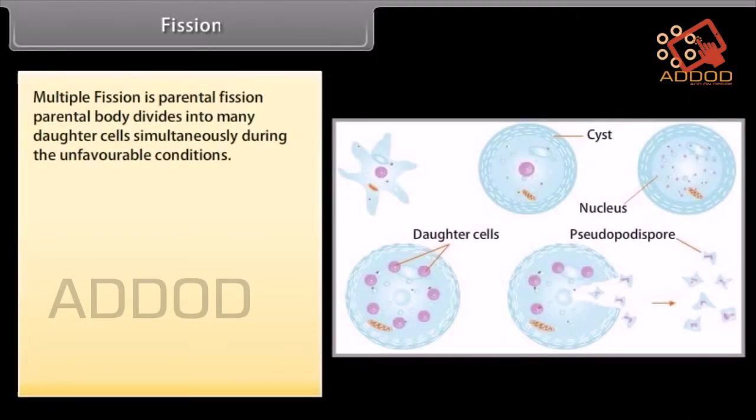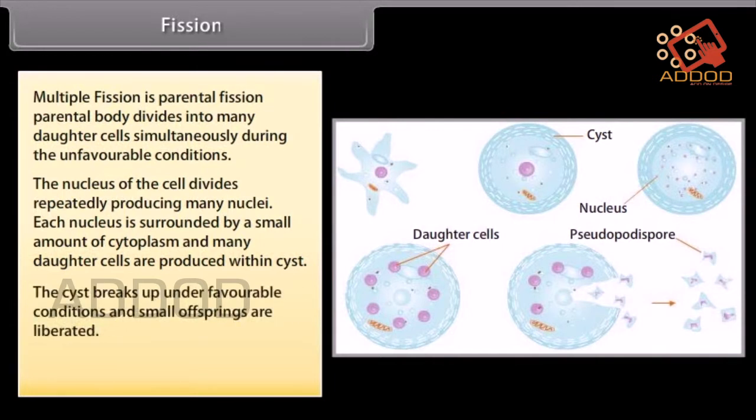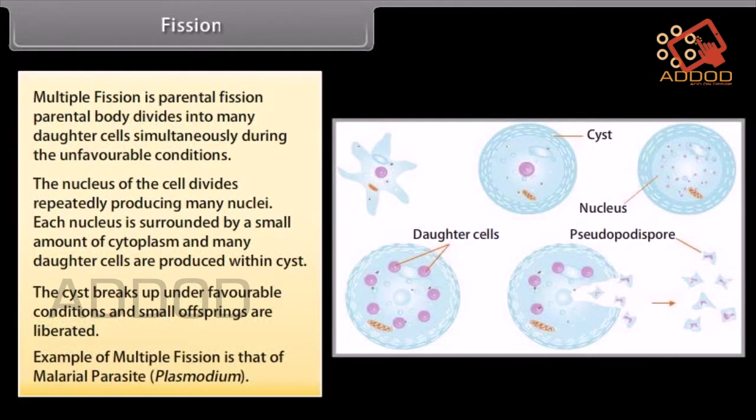Multiple fission: the parental body divides into many daughter cells simultaneously during unfavorable conditions. The nucleus of the cell divides repeatedly, producing many nuclei. Each nucleus is surrounded by a small amount of cytoplasm, and many daughter cells are produced within a cyst. The cyst breaks up under favorable conditions, and small offspring are liberated. An example of multiple fission is that of the malaria parasite Plasmodium.